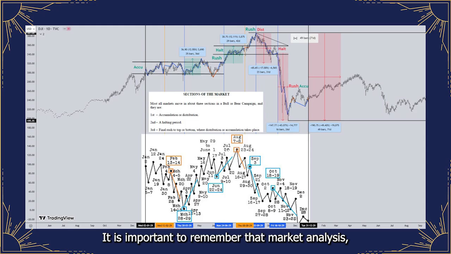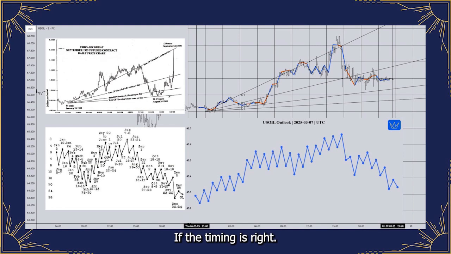It is important to remember that market analysis, including this mass pressure cyclical tendency analysis, is probabilistic, not a definitive prediction. Cyclical tendencies are identified from mass pressure patterns, but market behavior is dynamic and can deviate. The overall cyclical tendency is a directional guide, but also note the potential for rush sections from the mass pressure chart, indicating significant profit opportunities if the timing is right.